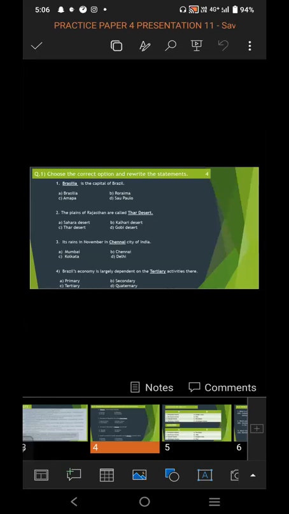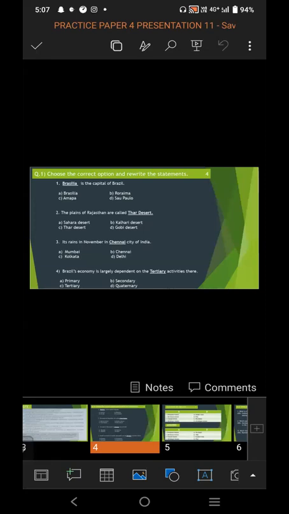So again, you have to write the statement with the correct answer. Brasilia is the capital of Brazil. Second, the plains of Rajasthan are called dash. And 4 options are given: A, Sahara Desert, B, Kalahari Desert, C, Thar Desert, and D, Gobi Desert. So from these 4 options, the correct option is Thar Desert.